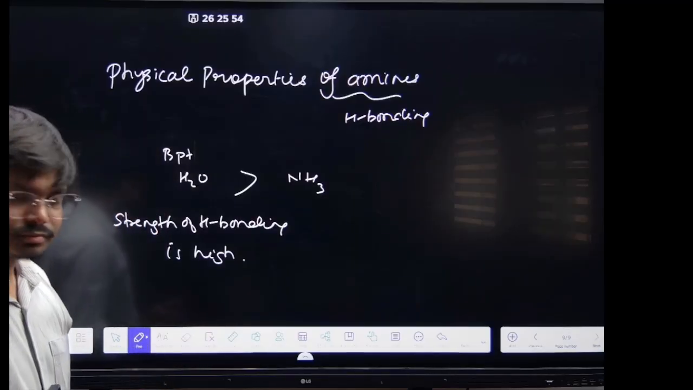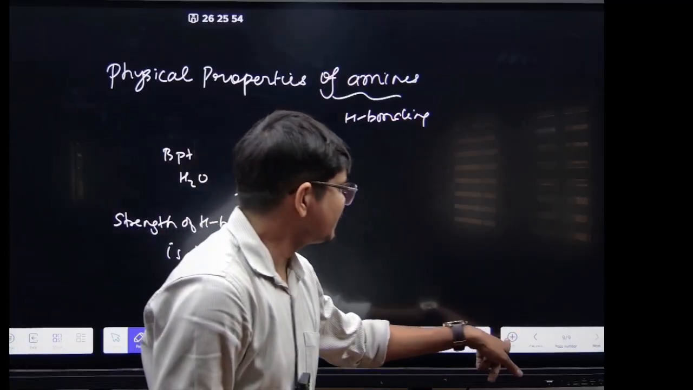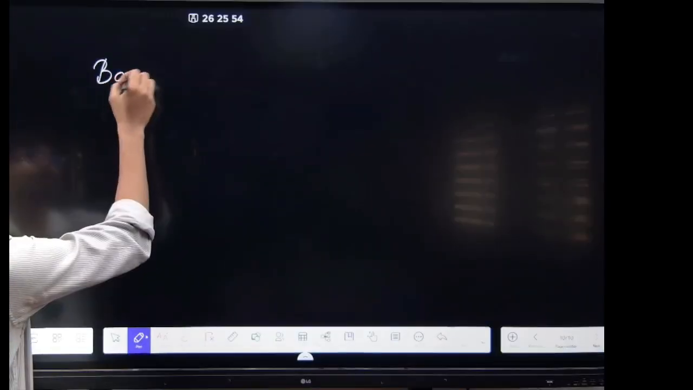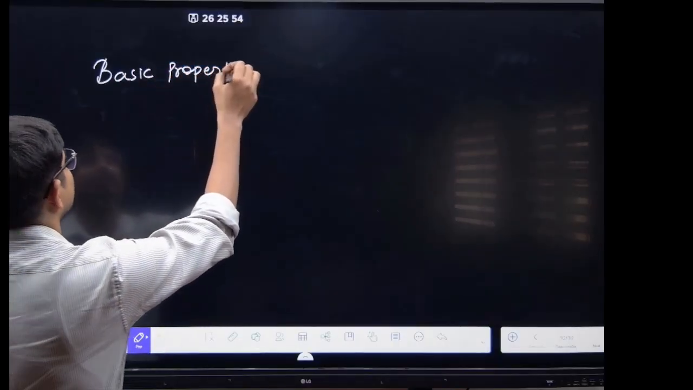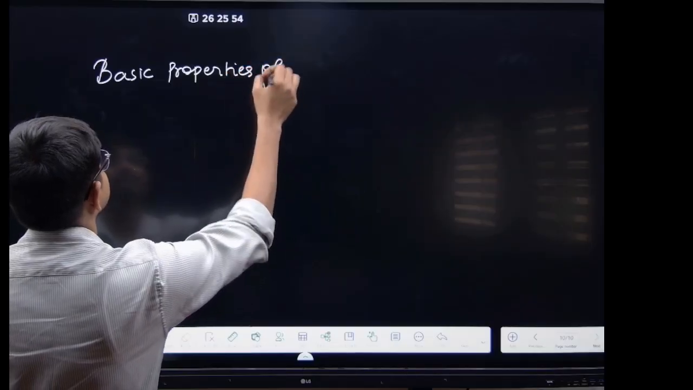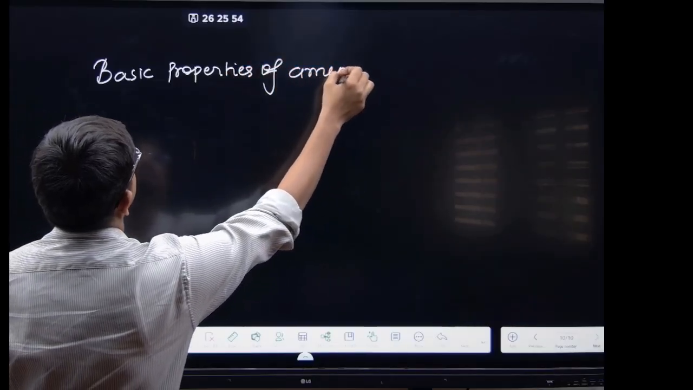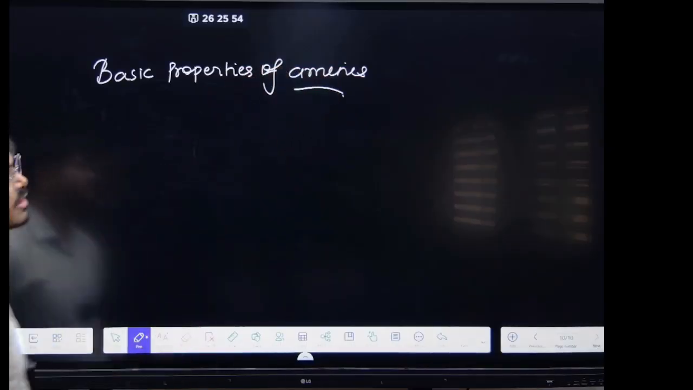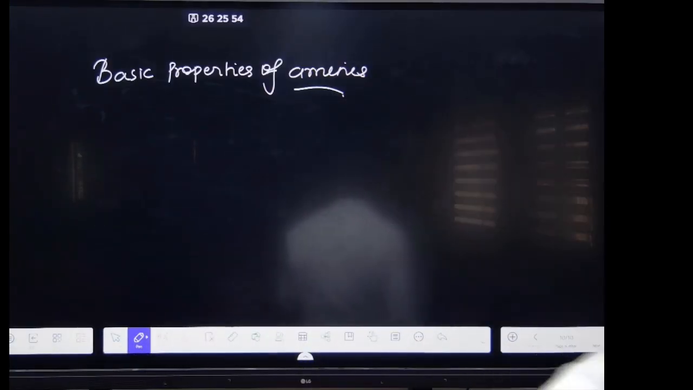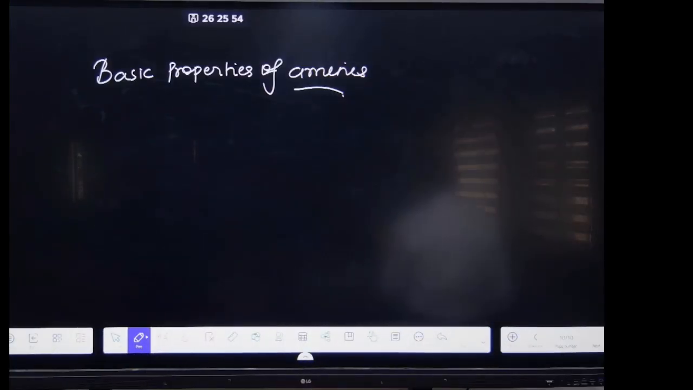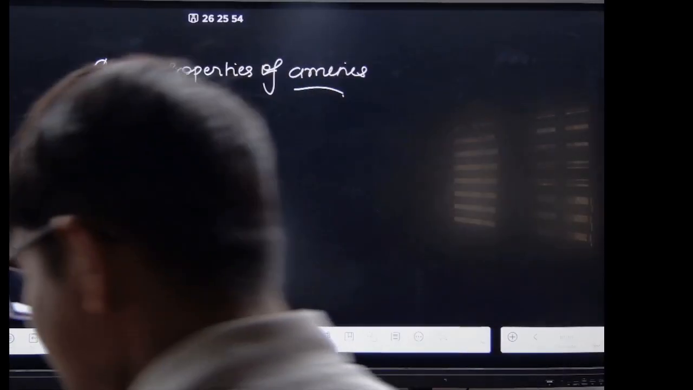this is done. Now what basic properties you see? The basic properties of amines. What are the basic properties of amines you see? Okay. See here. As the plus I increases, obviously the basic strength will increase. Electron density increases, then the basic strength basically increases.